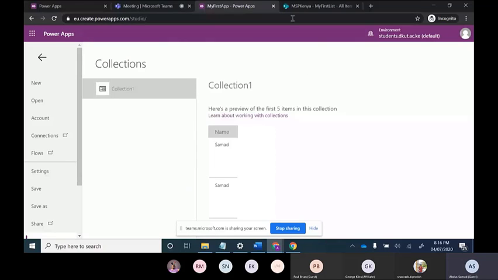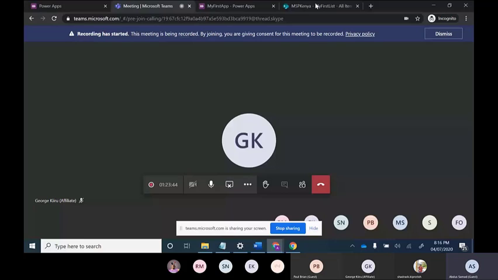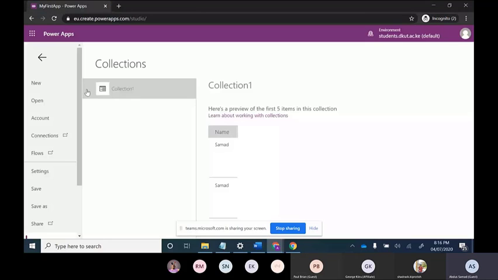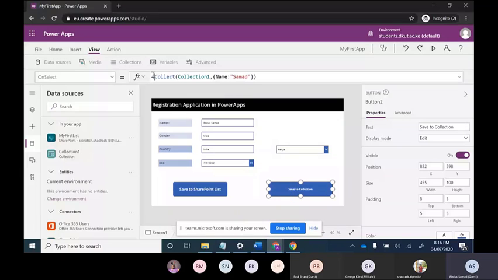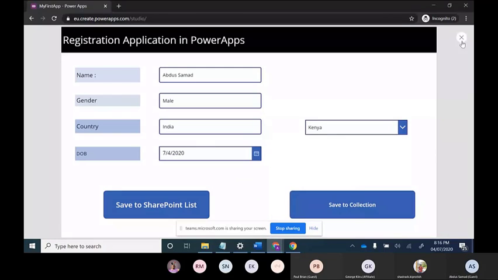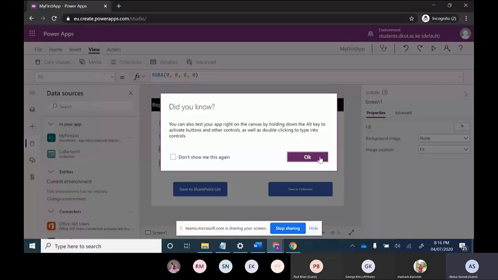We don't need duplicate data, right? So for that, we will use the clear collect function. It means before saving this data to collection, it will remove all the data which is in the collection and add the present data. Let us save to collection. So earlier two Samad were there, that will be cleared and a new collection will be created with Samad, right?